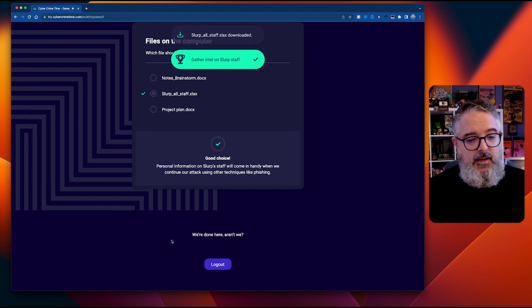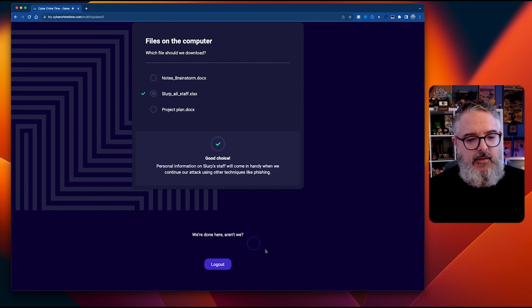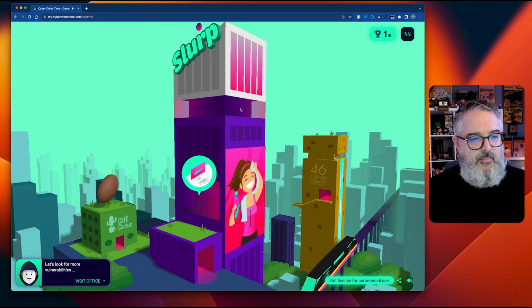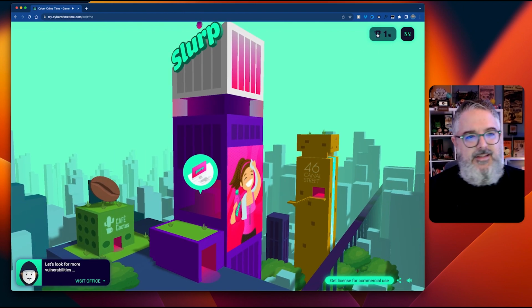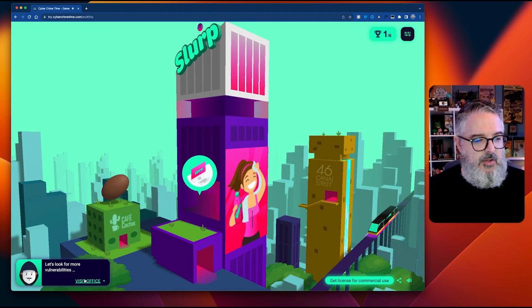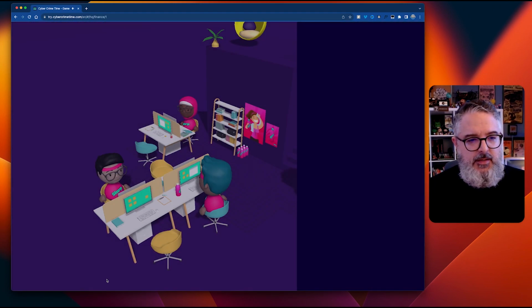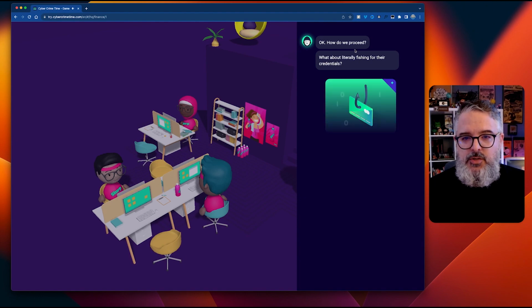We're done here, aren't we? Be nice to have another option. Maybe that can be built out at some point. And now we've got 1 of 6 here. Let's look for more vulnerabilities. So we're going to visit the office. We go into a different room, it looks like, or at least they're in a different configuration.